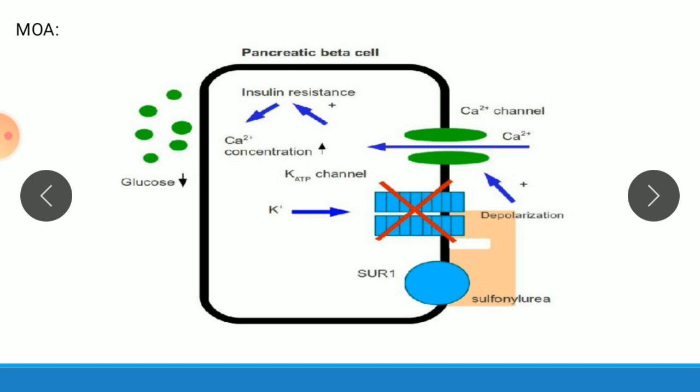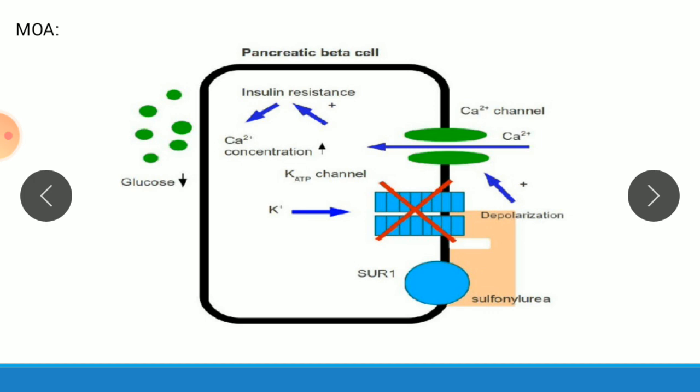Therefore it causes depolarization, which leads to opening of the calcium channel, and more calcium enters the cell, which causes insulin release. So this is the normal process of how insulin is released, and then insulin decreases the blood glucose level. So it is normal physiology.